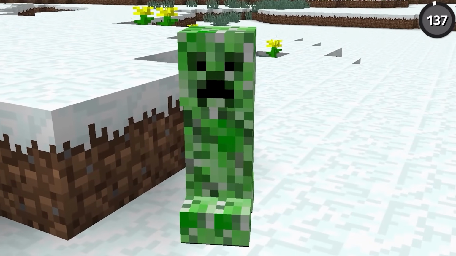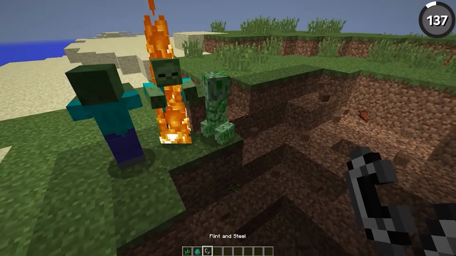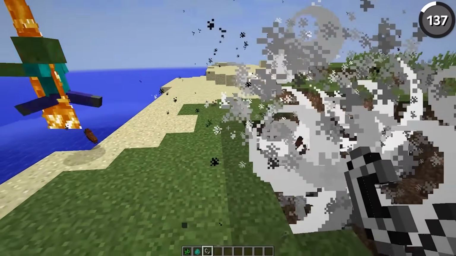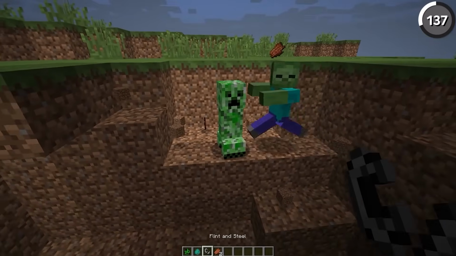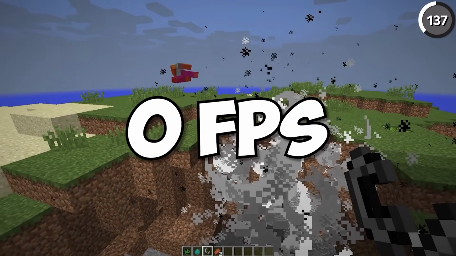In the past, if a creeper was about to explode, then any mobs within a certain range would turn and run away from the creeper. Which seems like it makes sense, right? Self-preservation and all that. But the real reason this feature was eventually removed was because it caused an immense amount of lag.